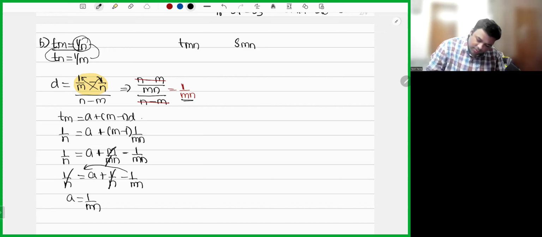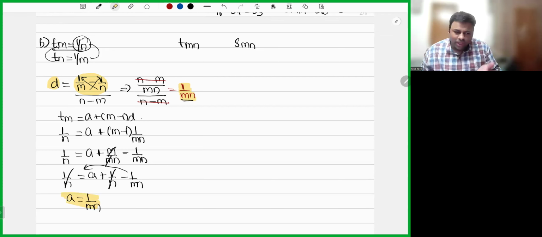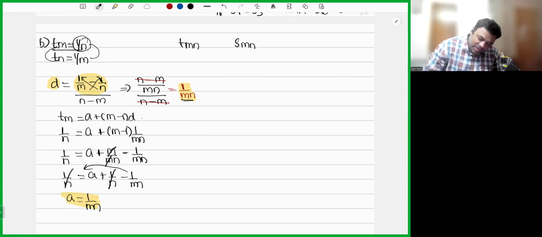So can you see this beautiful thing here? Common difference is 1 by mn. First term is also 1 by mn. Both are 1 by mn itself. Now he is asking T of mn. A plus mn minus 1 into d. How much is A? 1 by mn, plus mn minus 1.